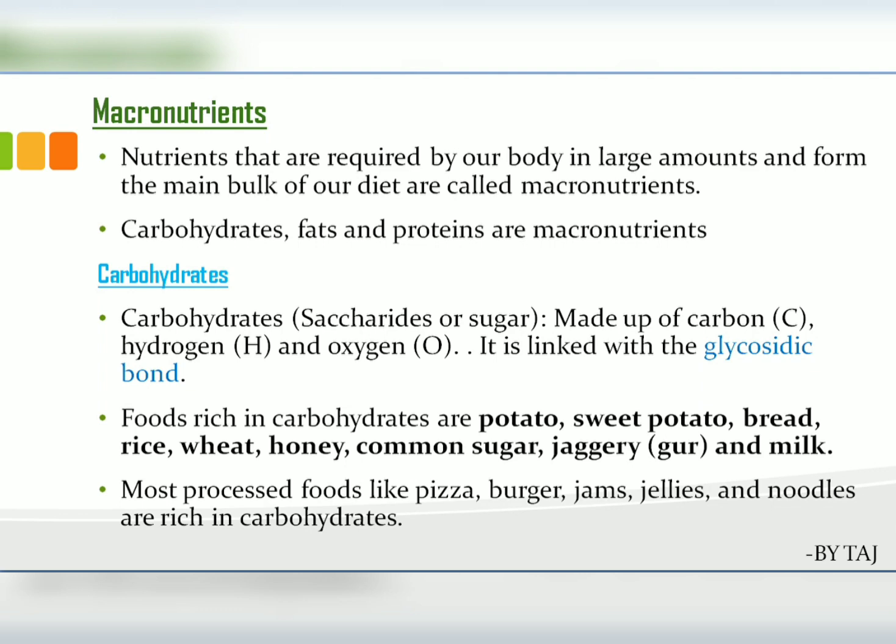Coming to the detailed study of these macronutrients, first, carbohydrates. Carbohydrates are commonly called saccharides or sugars. They are made up of carbon, hydrogen and oxygen, linked with glycosidic bonds. Foods rich in carbohydrates are potato, sweet potato, bread, rice, wheat, honey, common sugar, jaggery and milk. Most processed foods like pizza, burger, jams, jellies and noodles are rich in carbohydrates.